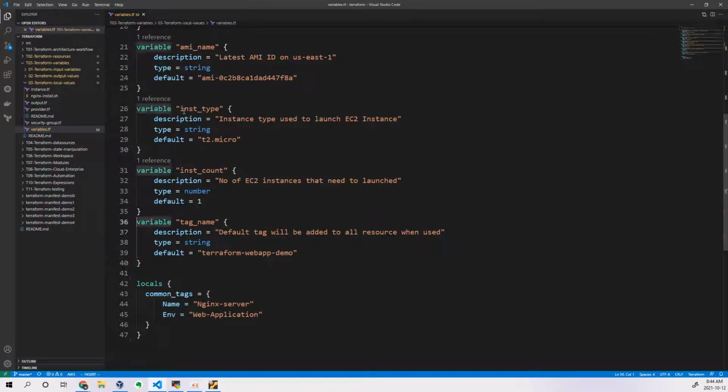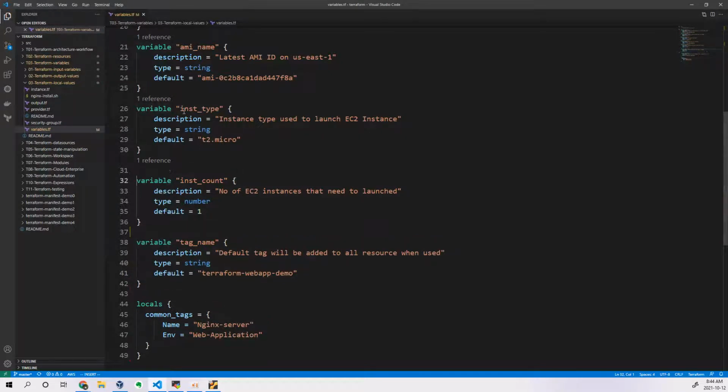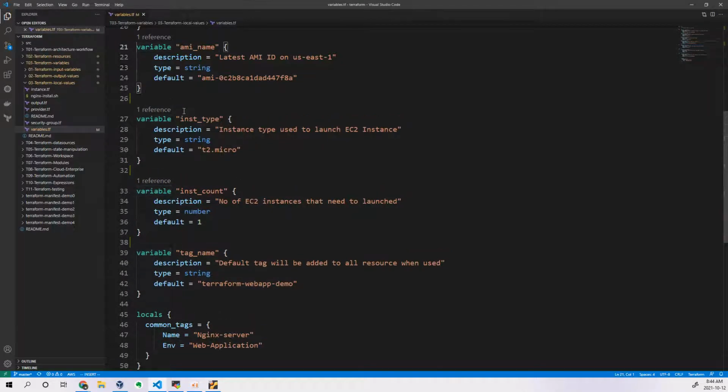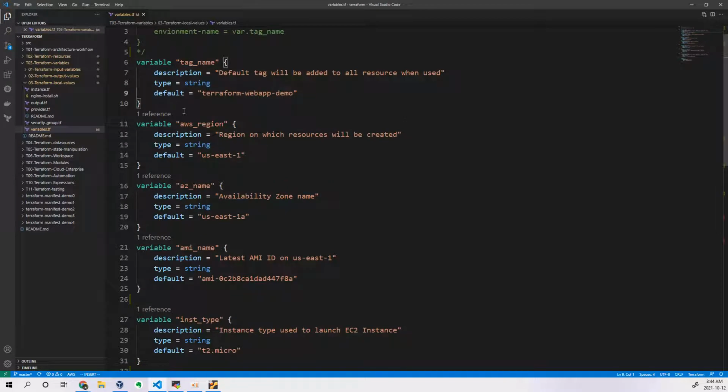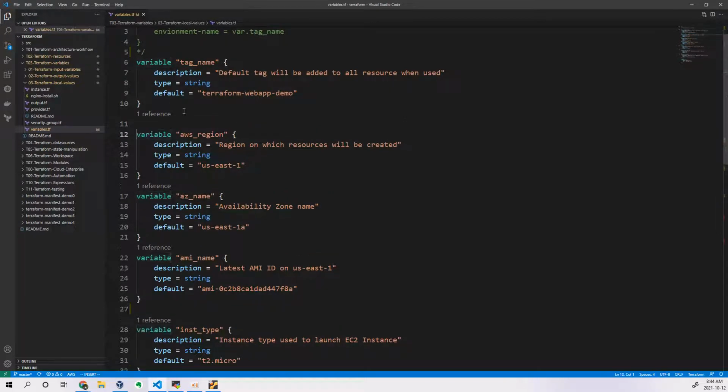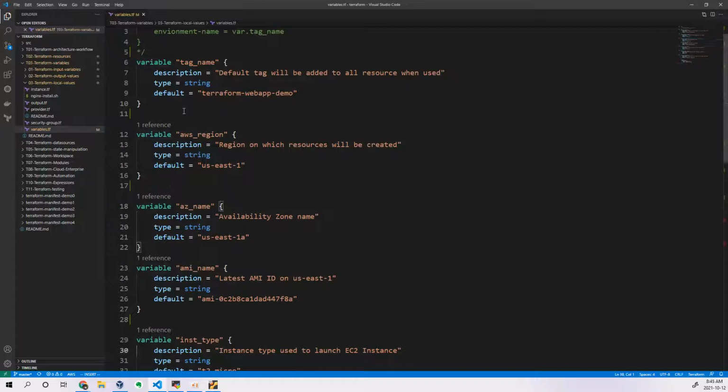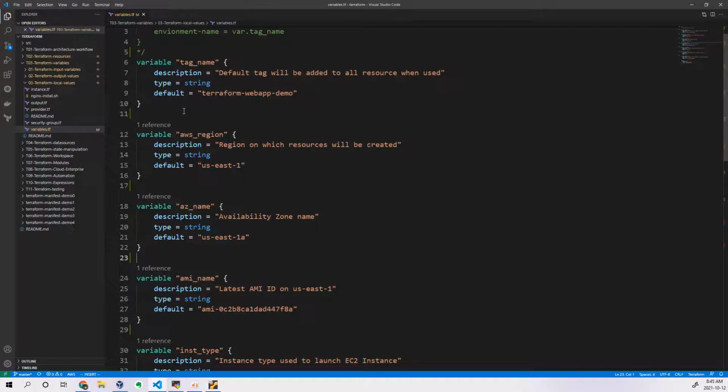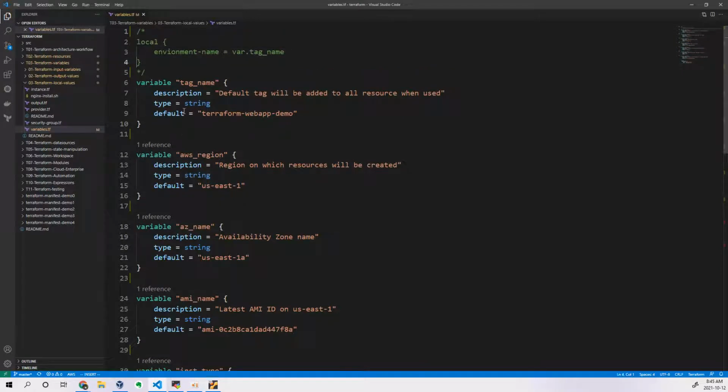So this will get printed. Let me add some spaces so that it looks better.